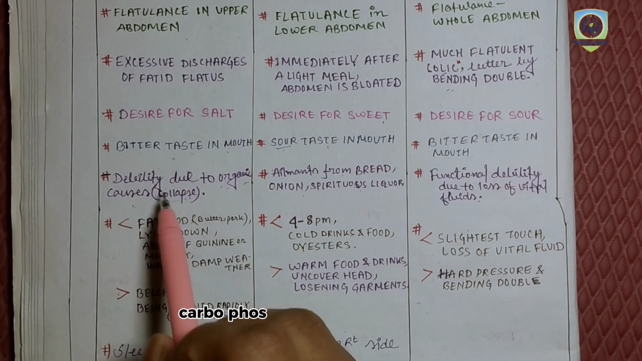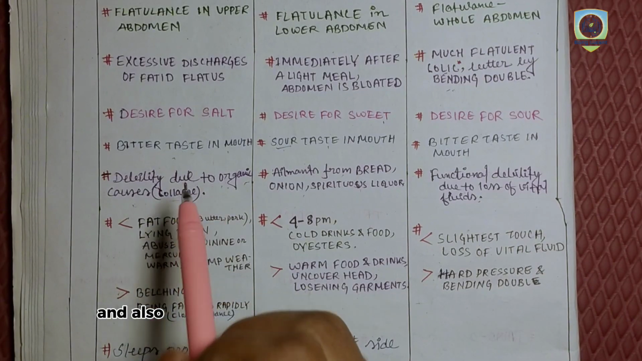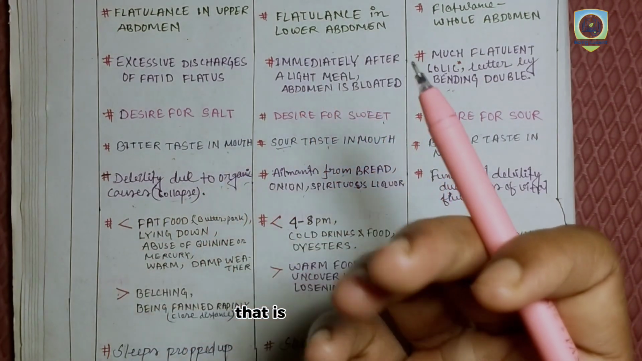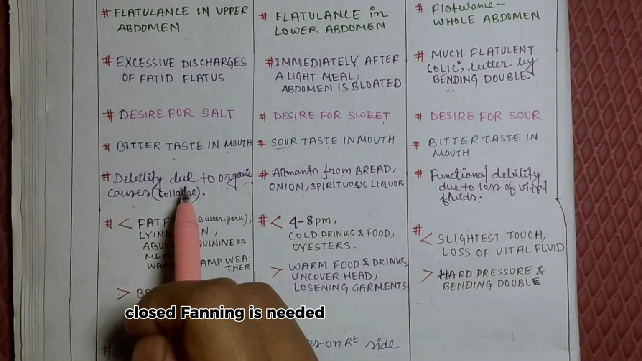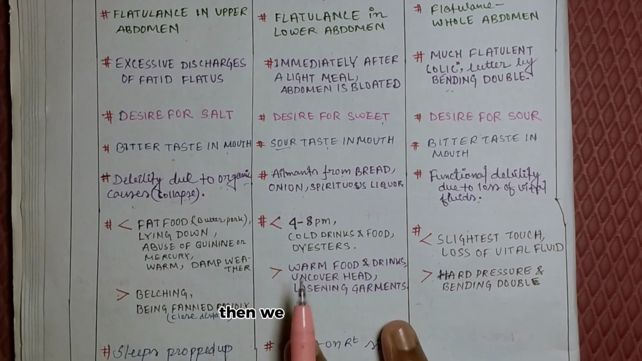Okay, here in Carbo veg the collapse stage is seen, and also Carbo veg patients always want fanning, that is very close fanning. Okay, close fanning is needed in the Carbo veg patient. Then we will go for modalities.